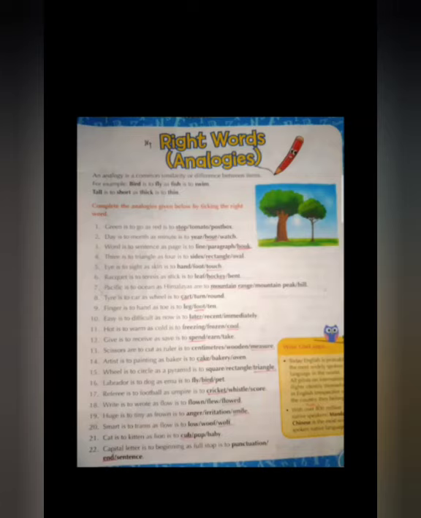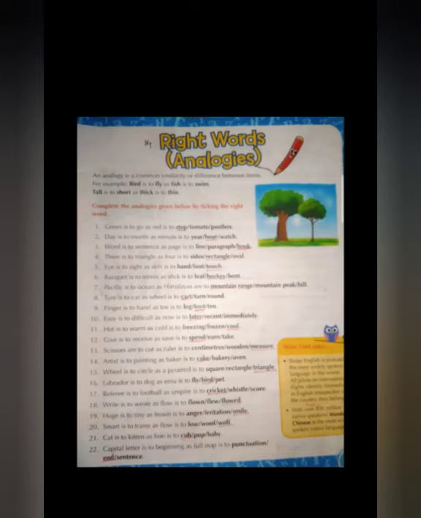Have you understood? Smart, left to right, S-M-A-R-T; right to left, T-R-A-M-S. Like that, F-L-O-W, left to right. If I read right to left, W-O-L-F, wolf. The answer is wolf. Underline wolf.